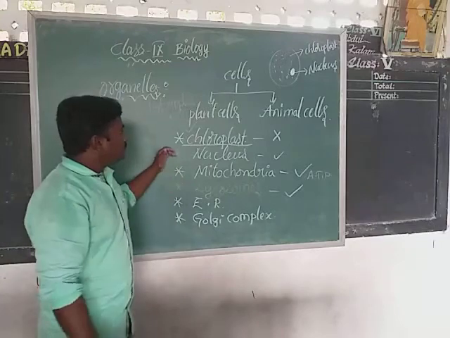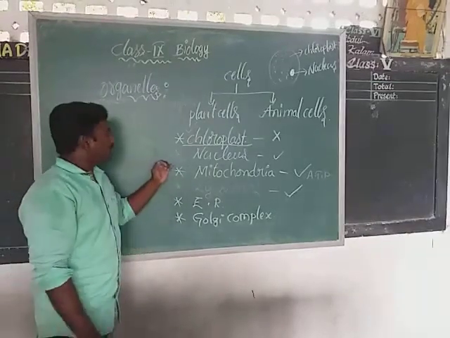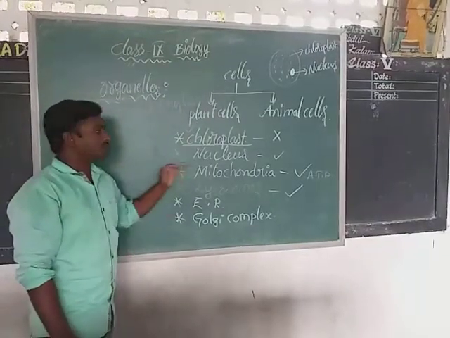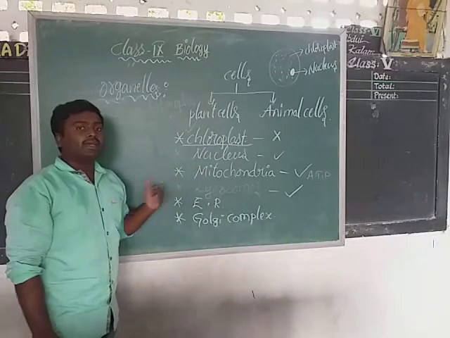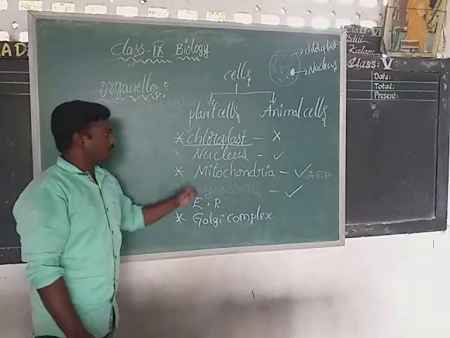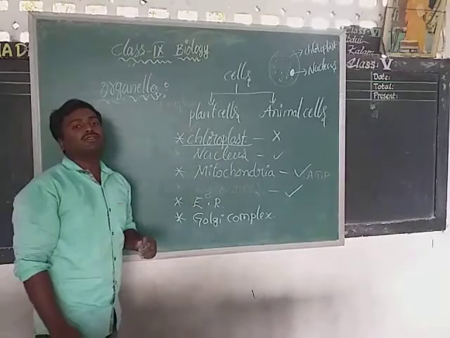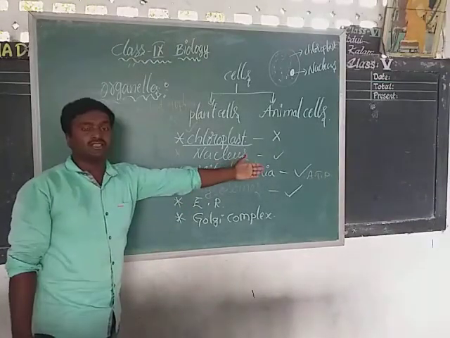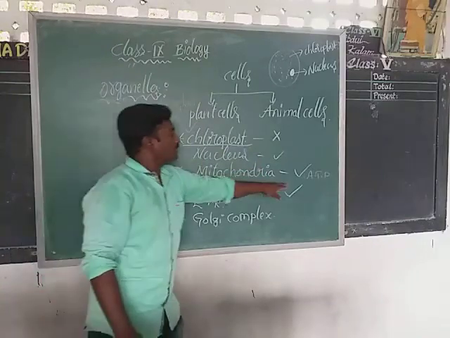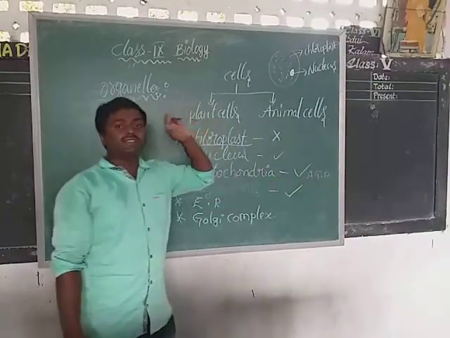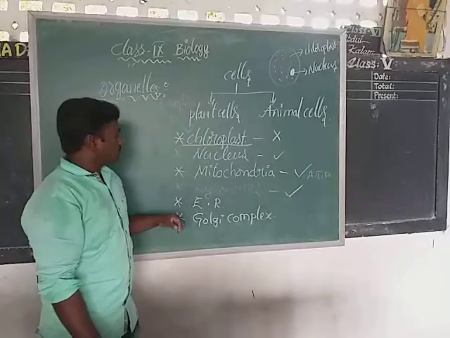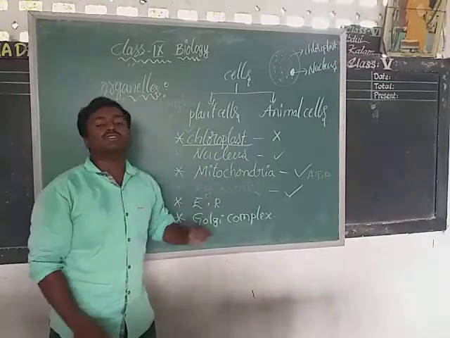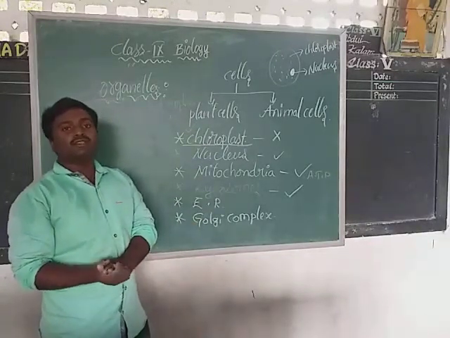Let us see, nucleus. Already we discussed. It acts like a genetic barrier, useful for the transportation of parental material to the children. Mitochondria, powerhouse of the cell, useful to produce energy within the cell. It stores energy in the form of ATP. ATP means adenosine triphosphate. Lysosomes are also called suicidal bags of the cell.